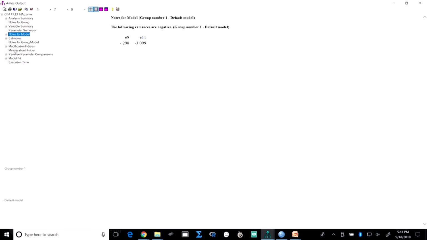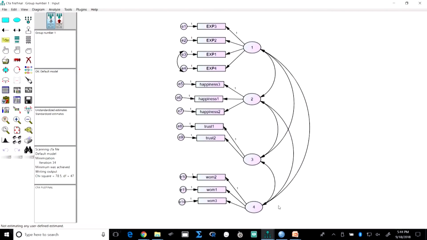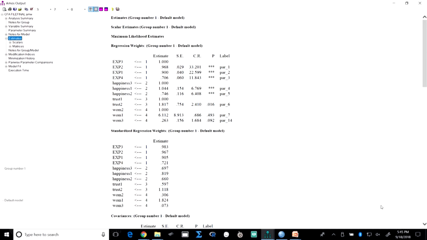Okay. So, go to the estimates. Now, you can see some of them are okay, we have already done it, otherwise the ones which you deleted from the residual errors would have also shown here, maybe they would have been insignificant at this place. For example, you see the relationship between WOM1, right, and the fourth construct. So, 4 and WOM1, this is still coming insignificant, that means if you delete it, now look at the model fit, first go to the output, right.